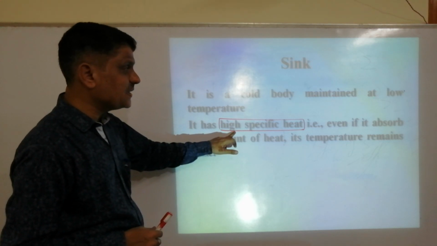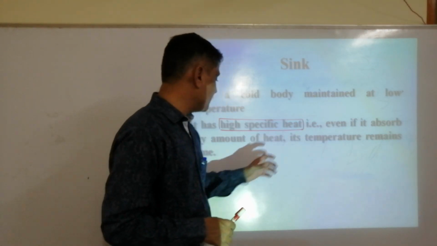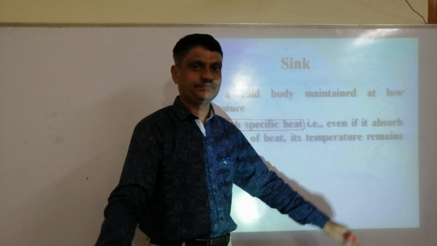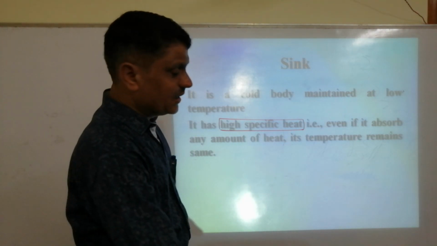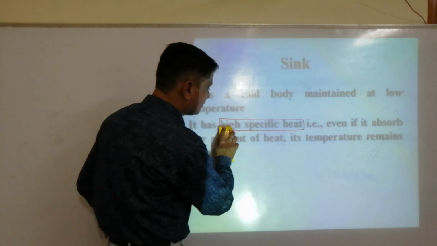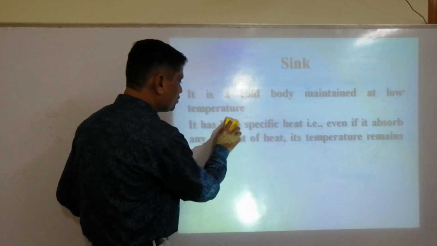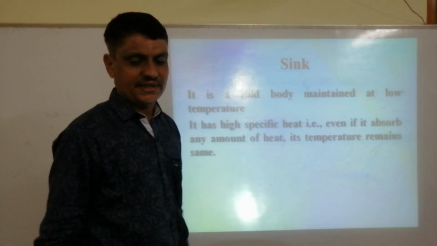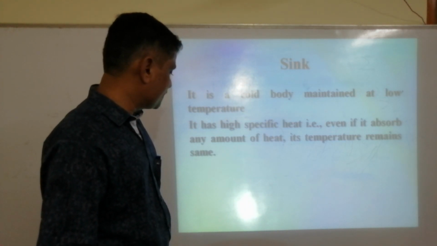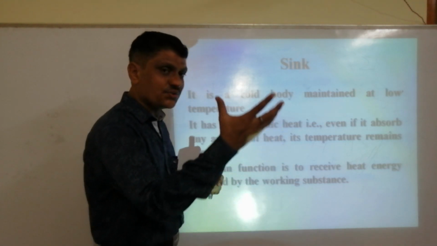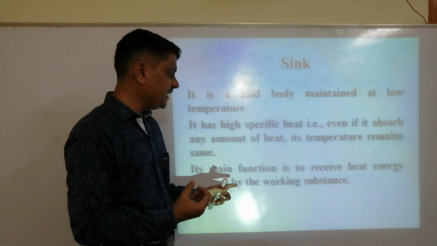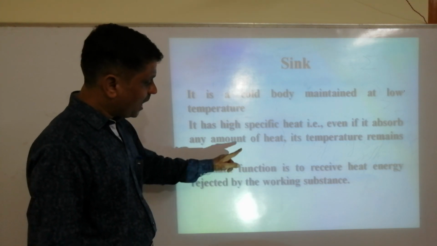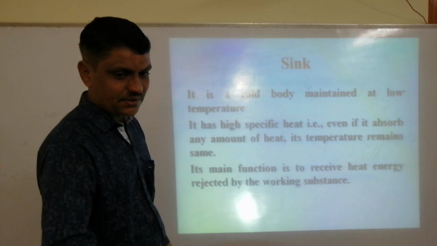Here, high specific heat means even if it absorbs any amount of energy, its temperature should remain the same. It means we have to assume that the temperature of the sink is almost constant. Next, its main function is to receive the heat energy rejected by the working substance. How? I will take it in the next slide.